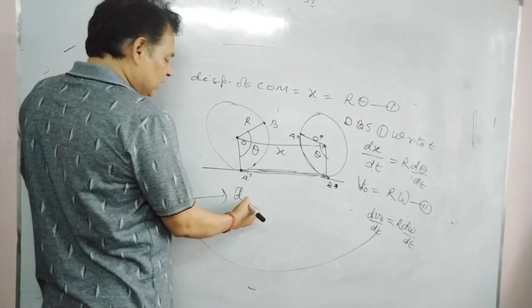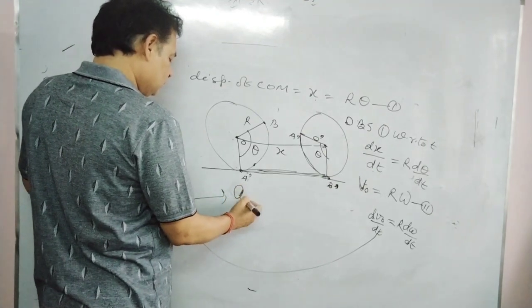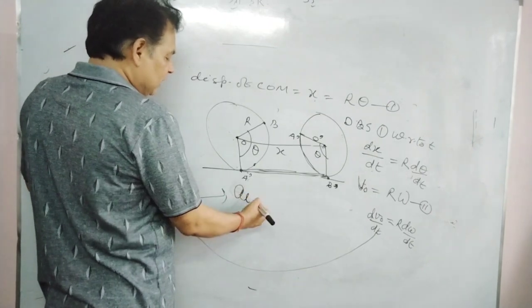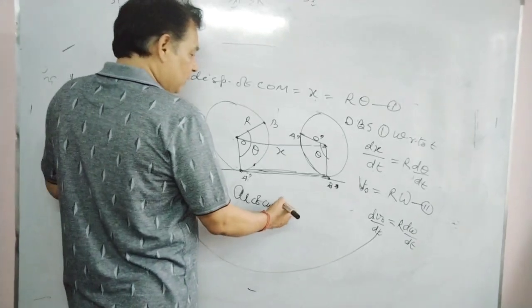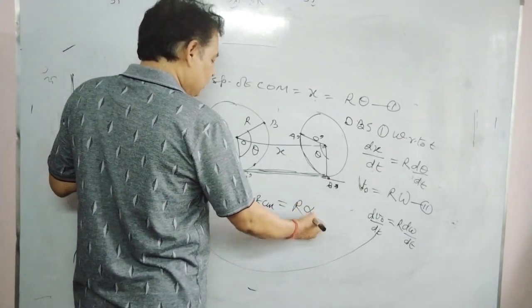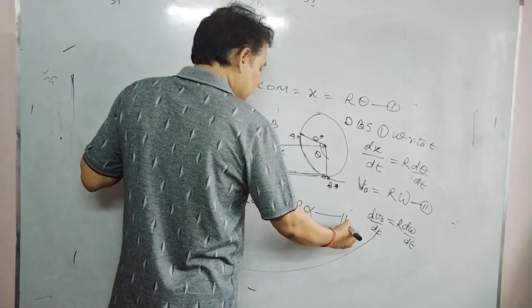I want to say the tangential or linear acceleration a_L of center of mass equals r alpha, where d omega by dt is alpha. And this is the third equation.